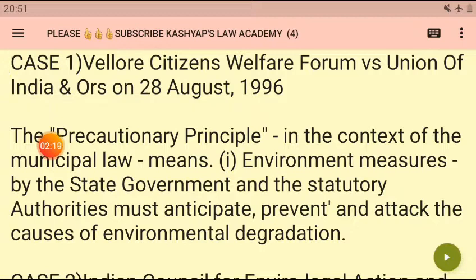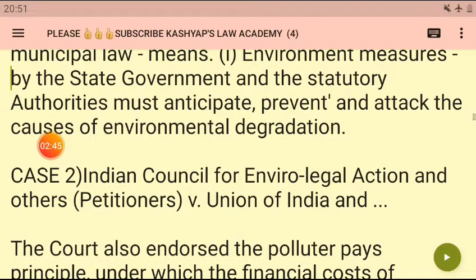Now let me tell you one more important thing: in the earlier Union Carbide case, I have already told you that the honorable justice followed the polluters pay principle there. Justice R.S. Pathak and Justice Ahmadi were in dissenting opinion, and so many things were there. Just listen to that lecture, then things will be clear to you. Now I'm talking about the polluters pay principle.